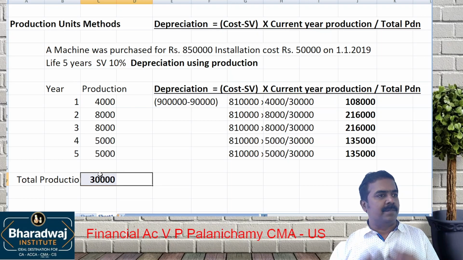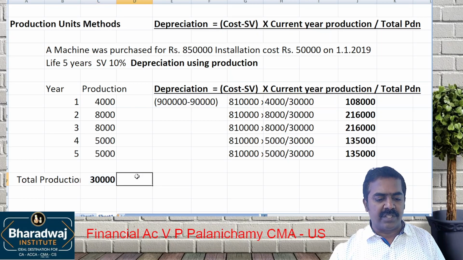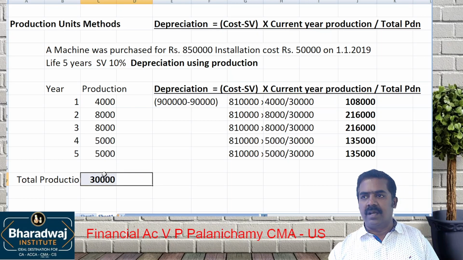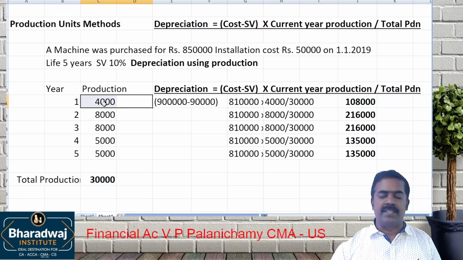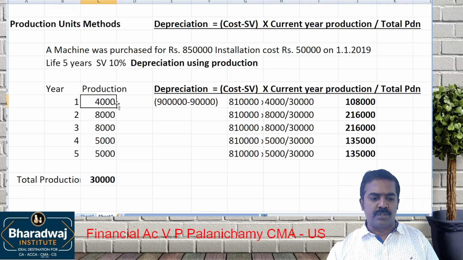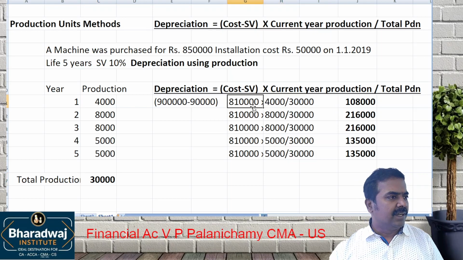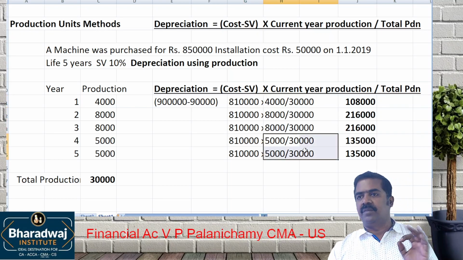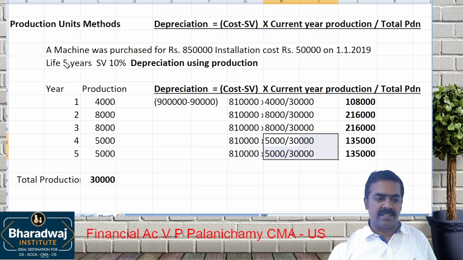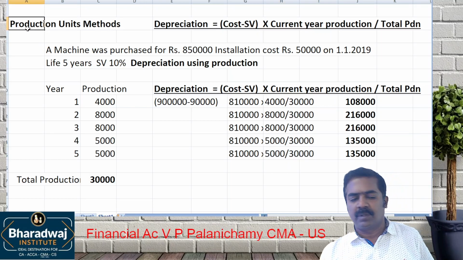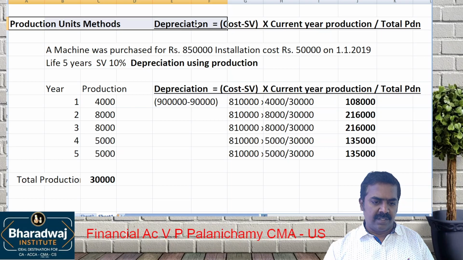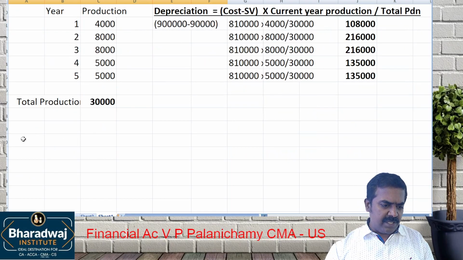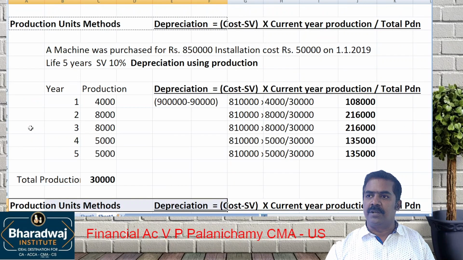For example, I buy a machine. The machine can manufacture a total of 30,000 units. In the first year, 4,000 units are made. So it is 4,000 out of 30,000 into depreciable value. Similarly for the next 2 years. Based on the number of units produced, the depreciation is calculated. That is the production units method. Do you understand what the production units method is?